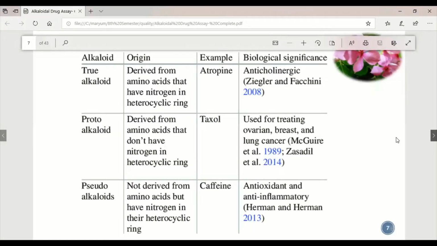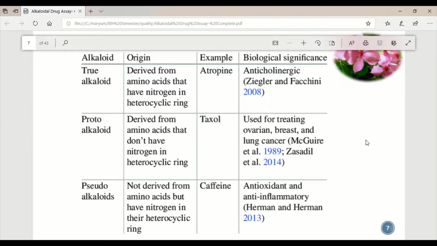Then we will move on to the three basic types of alkaloids: true alkaloids, proto-alkaloids, and pseudo-alkaloids. True alkaloids are those derived from amino acids and have nitrogen in their heterocyclic ring, like atropine, which has an anticholinergic effect. It causes dryness of mouth and eyes, and increases constipation and urine retention, which are anticholinergic properties.